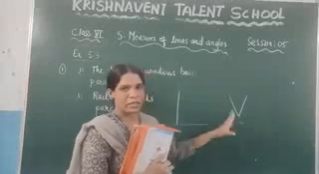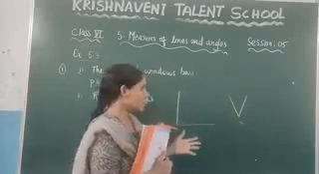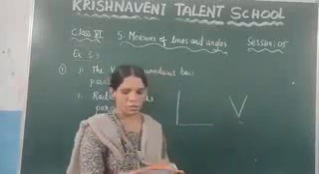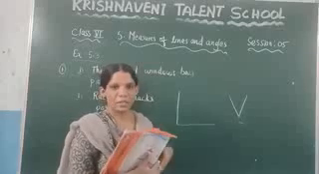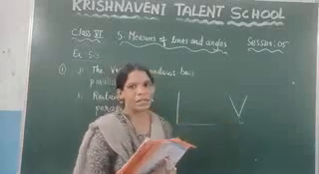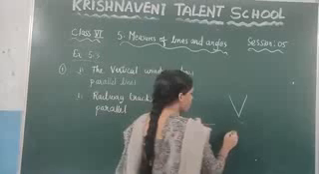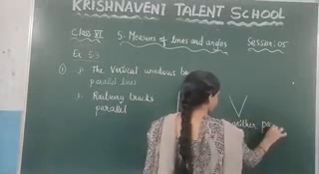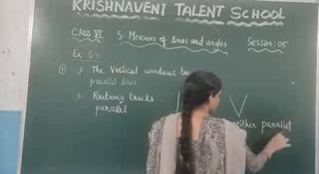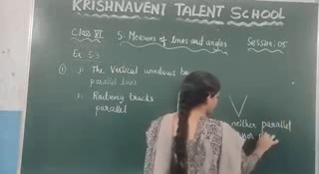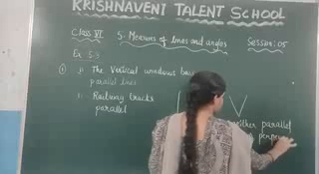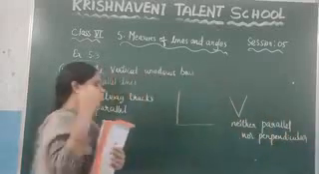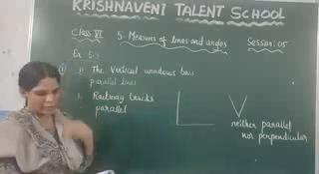Are these lines perpendicular lines? Again no, because here the angle is not 90 degrees. So you can state here that this V is neither parallel nor perpendicular. So you can write it here, neither parallel nor perpendicular. Here the letter P is neither parallel nor perpendicular.